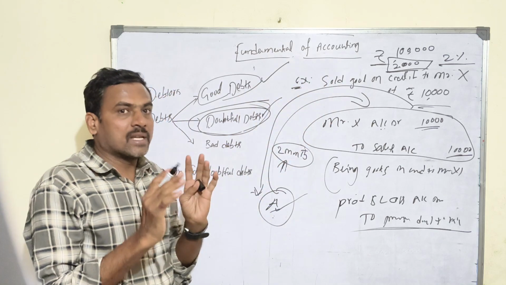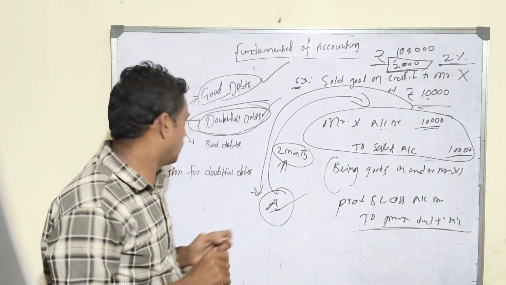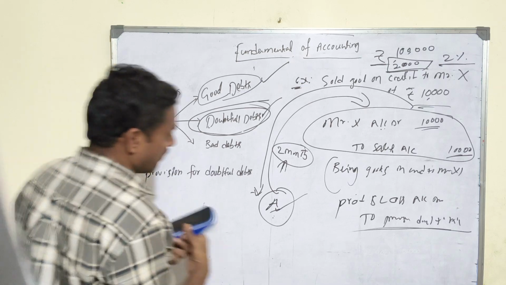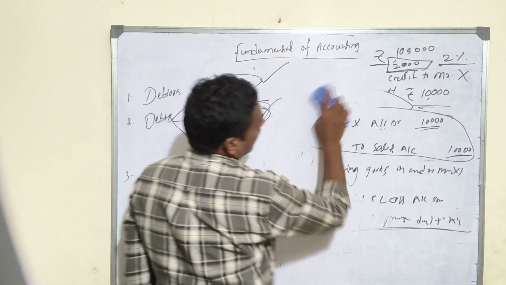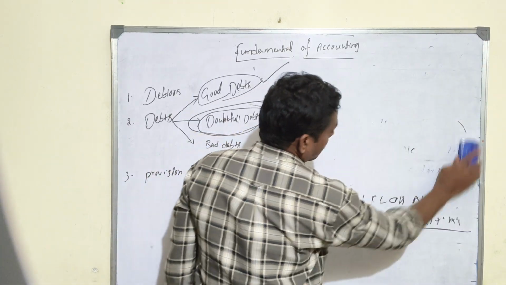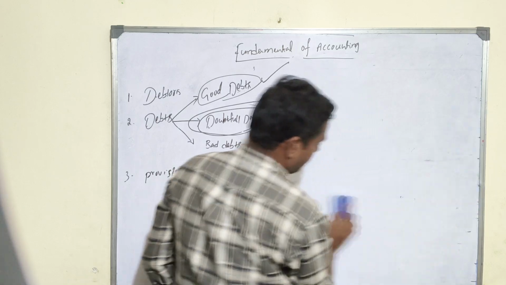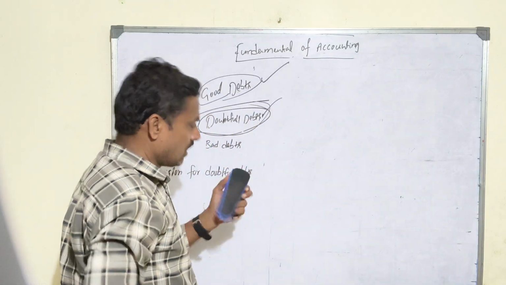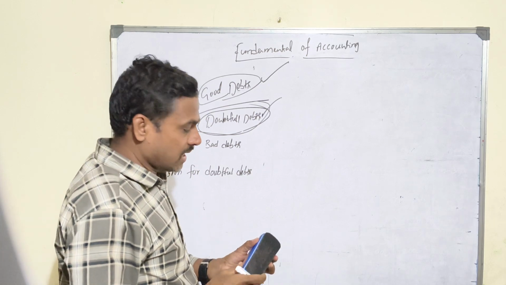What is the nature of bad debts? It's a loss for the business. What is the accounting treatment? A loss comes under a nominal account. What is my nominal account rule? Debit all expenses and losses, credit all incomes and gains, right?